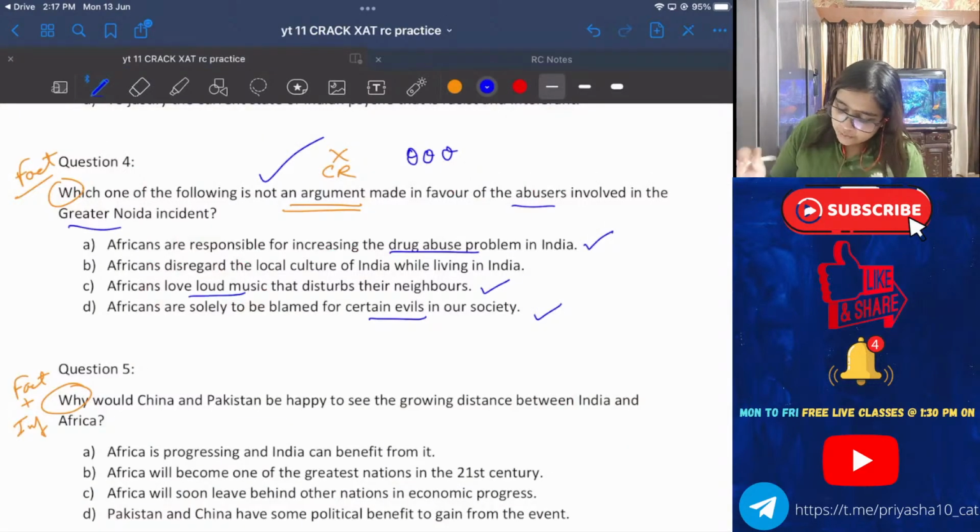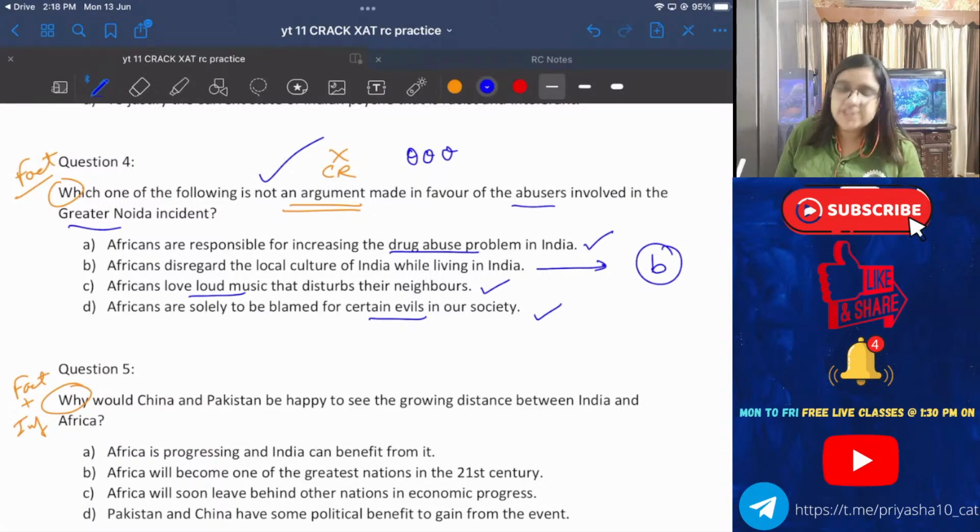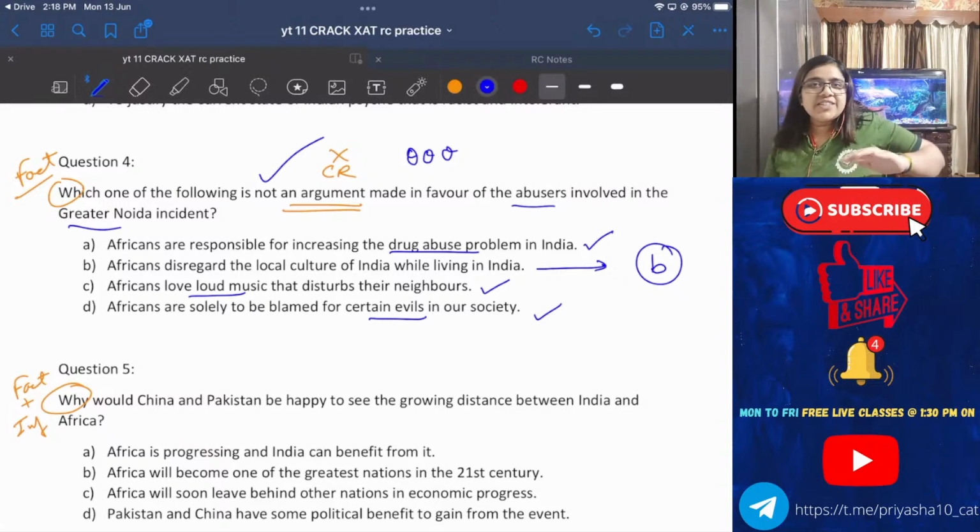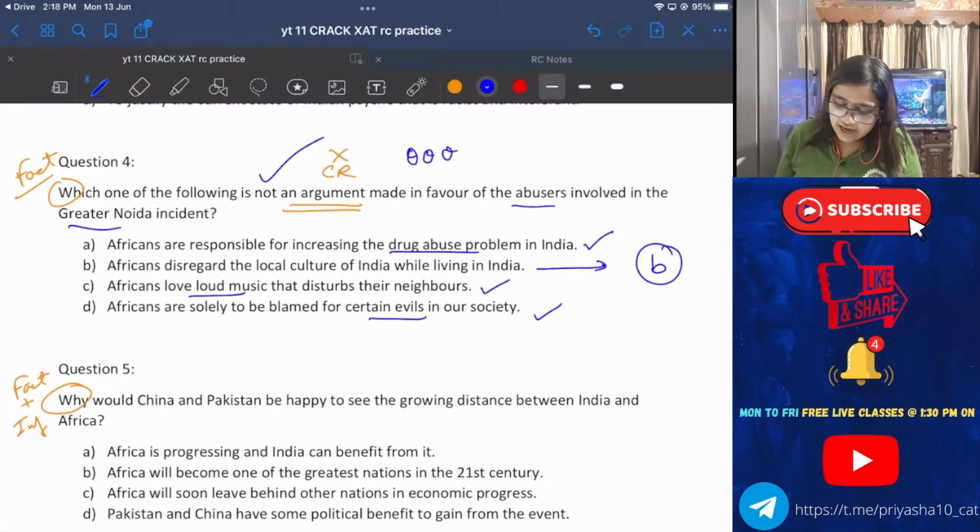Now the only option about which we have not had a discussion is option B. Africans disregard the local culture of the Indians while living in India has never been mentioned in the passage, and that gives me the right answer.